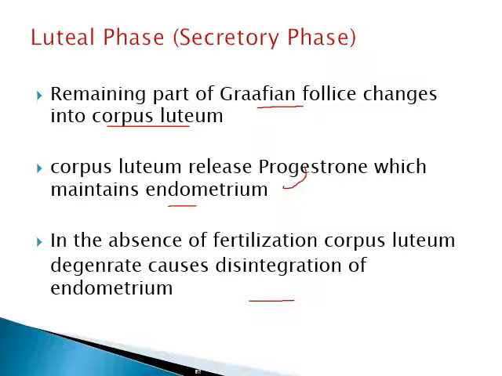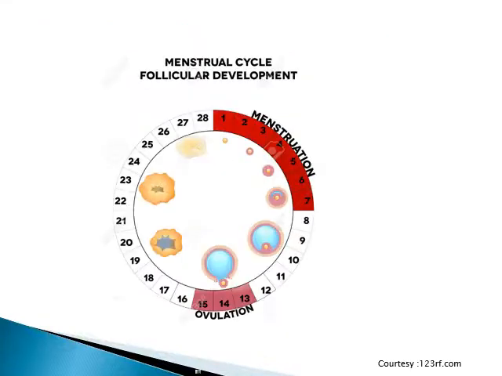Now let us understand all the phases through one cycle. These are the phases of a menstrual cycle. This is the period of menstruation, shown in red color. It varies from 3 to 7 days in a human being. Another phase is the proliferative phase, which I am showing with this line. Here you can see the development of Graafian follicles from the primary follicles.